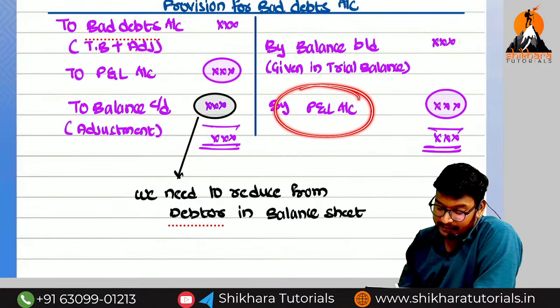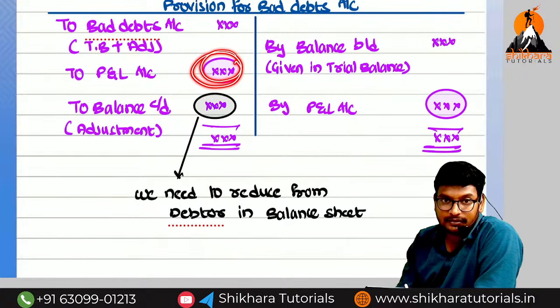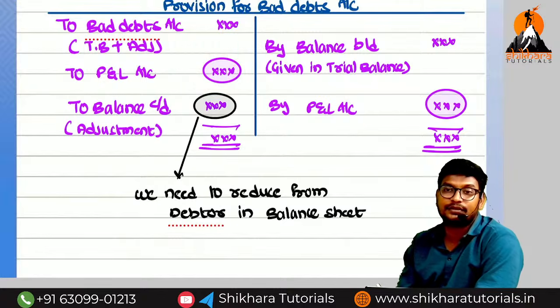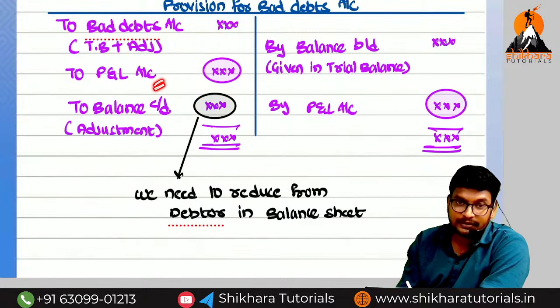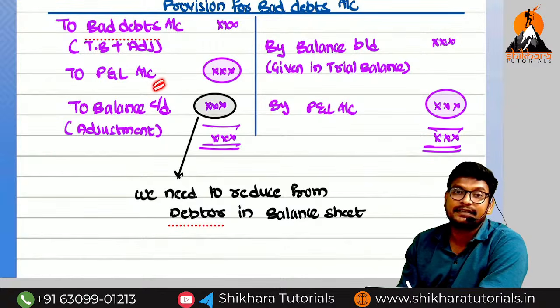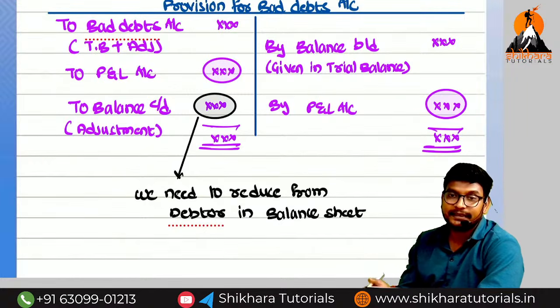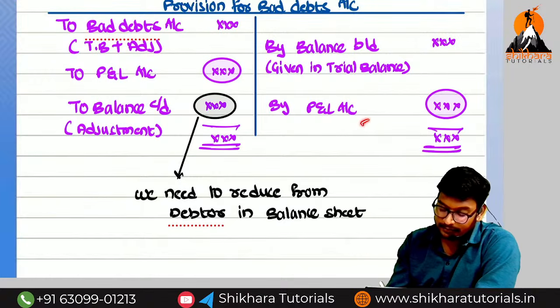So the provision for bad debts account is on which side? Credit side. Sometimes we will get the P&L balance on either this side or this side. The balance will be transferred to which account? P&L. If we are getting the P&L account on the debit side, it means we have created excess provision. If we are getting the provision on the credit side, it means we have created low provision, and we are going to charge the P&L account.